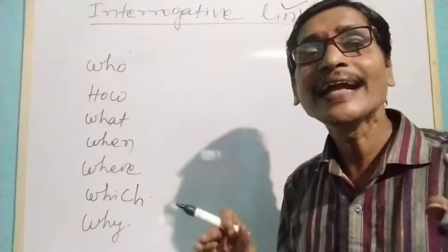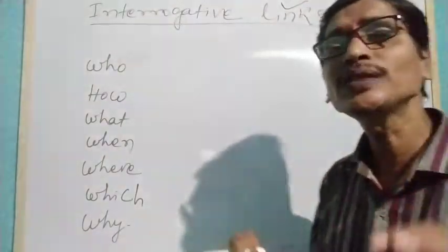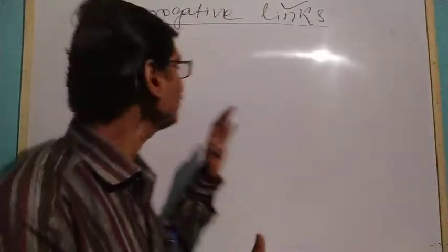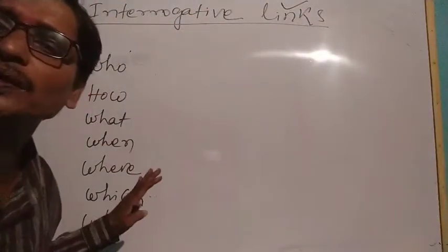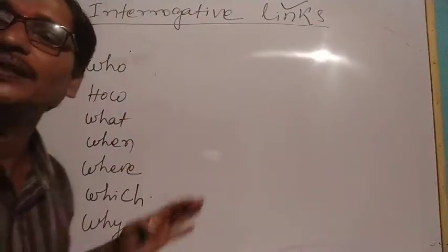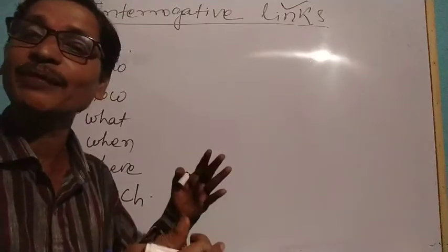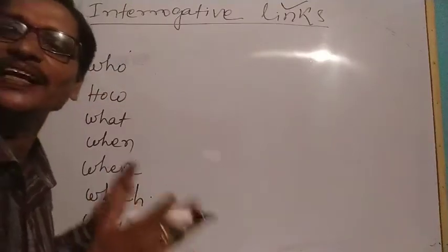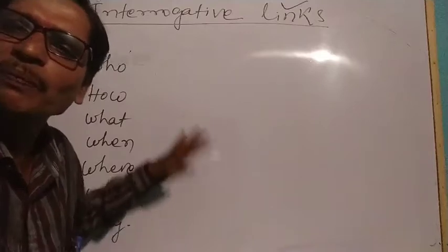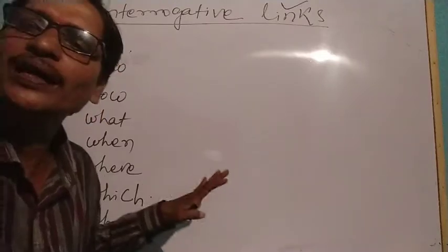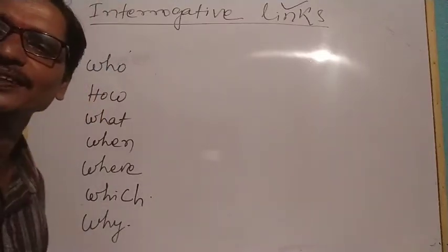Let me write some sentences so that you can better understand how these double-edged words are used as links, so that we can call them interrogative links. One example, briefly, I will tell you so that you can recall your past discussions.